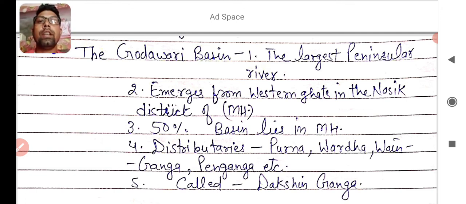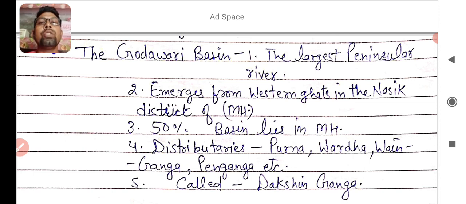And next, its tributaries are Purna, Vardha, Venganga and Penganga. It's a little bit confusing point for you, because the names of these tributaries end with Ganga, like Venganga and Penganga. Please don't get confused, because these are tributaries of the Godavari River.